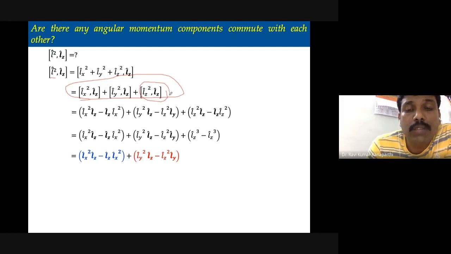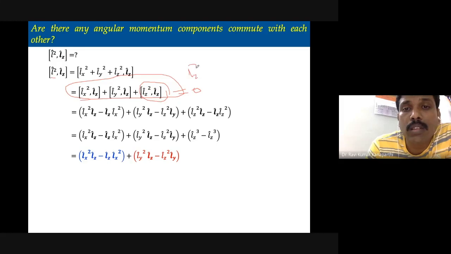We can prove that very well. This object is 0 because you have Lz square and here there is Lz. So what is the commutator? Lz square Lz minus Lz Lz square. Since Lz is the same, we can prove that this is 0.